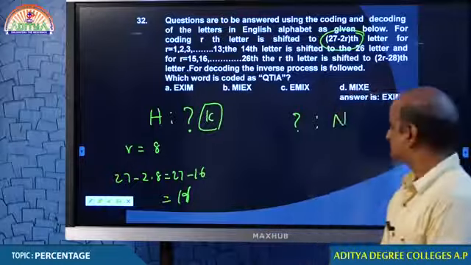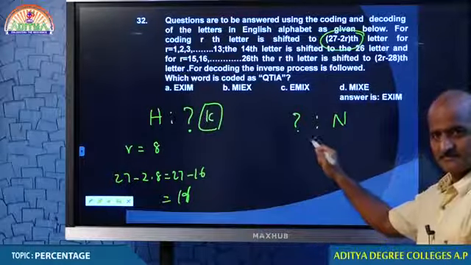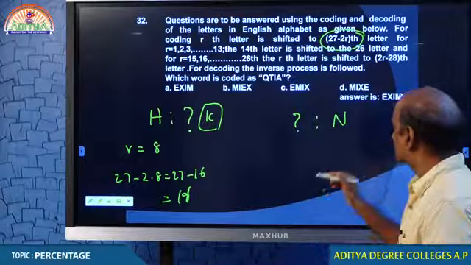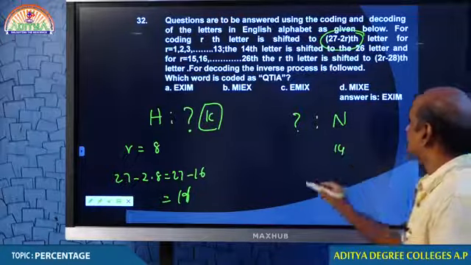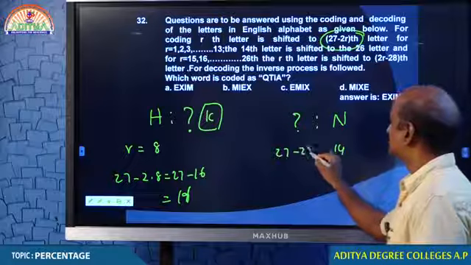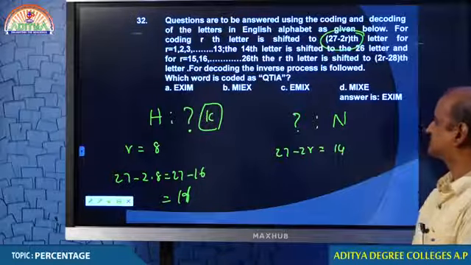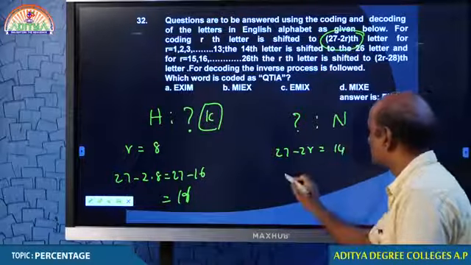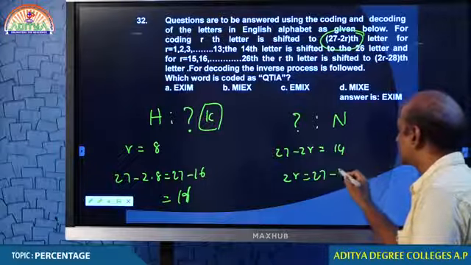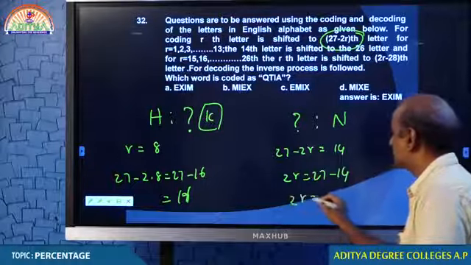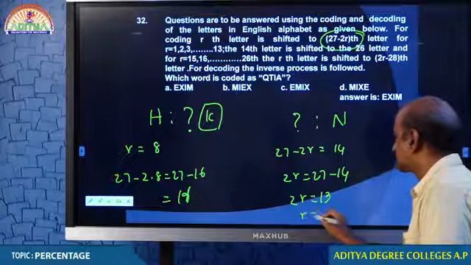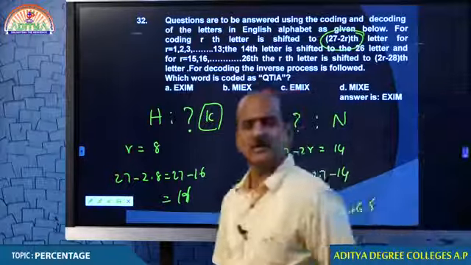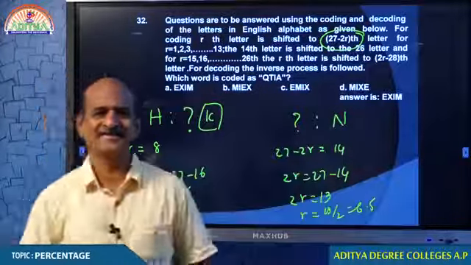Done? There is some letter which was coded as 14, but what letter we don't know. But finally we get 14. Let me check it out. 27 minus 2r is equal to 14. Let me apply this rule. 2r is equal to 27 minus 14. 2r is equal to 13. R is equal to 13 by 2, that is 6.5. Do you have any 6.5 kind of letter, my dear students?